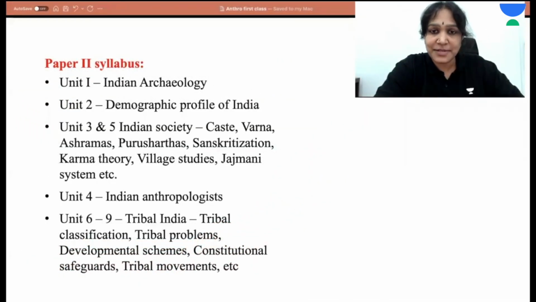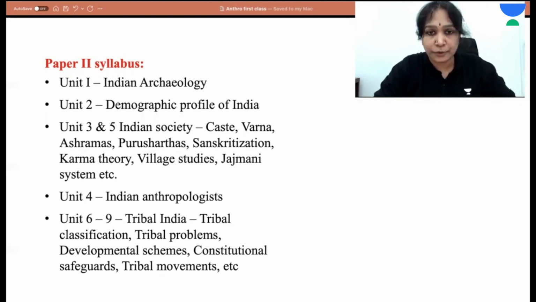And that is the syllabus in paper 1. Now let us see an overview of the paper 2 syllabus. In paper 2, the very first unit is Indian archaeology. In this, we deal with topics like the Paleolithic culture of India, Mesolithic culture of India, Neolithic culture, Indus Valley civilization, some fossils found in the Indian subcontinent like Narmada Man, Himabindu, Ramapithecus, ethnoarchaeology, etc. This part of the syllabus has some overlap with the ancient history part of the GS.